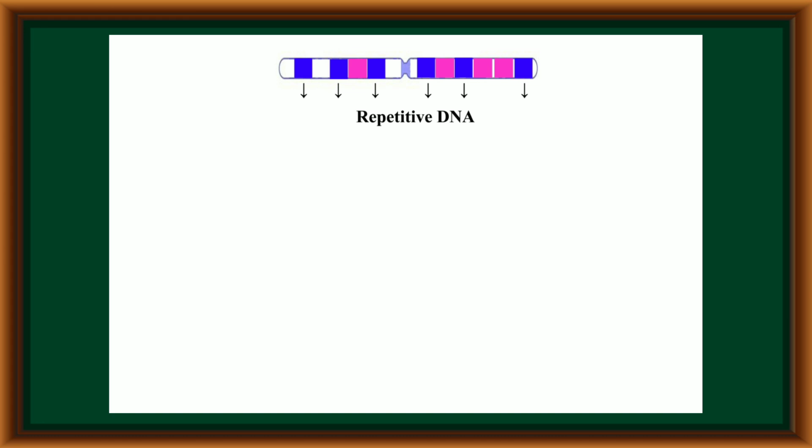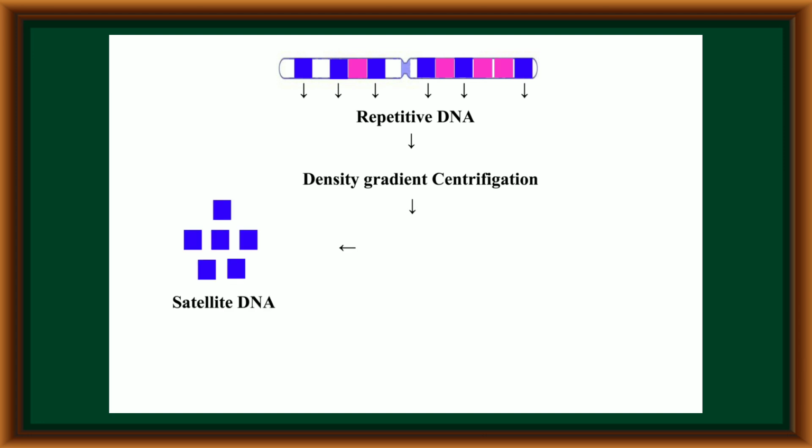In this way, many sequences are repeated many times in the structure of a chromosome. For DNA fingerprinting, first we have to separate this repetitive DNA from other DNA. For this separation, density gradient centrifugation is the most useful technique. With its help, the repetitive DNA is separated and forms a minor peak called satellite DNA.